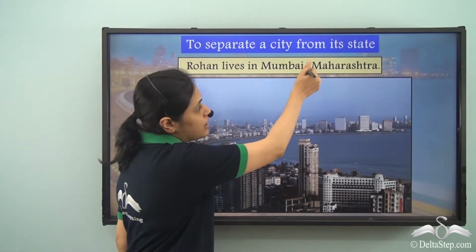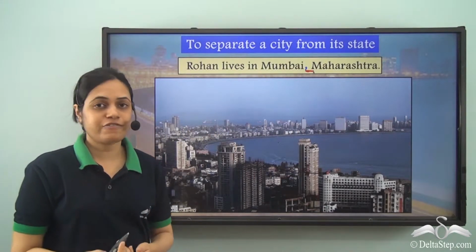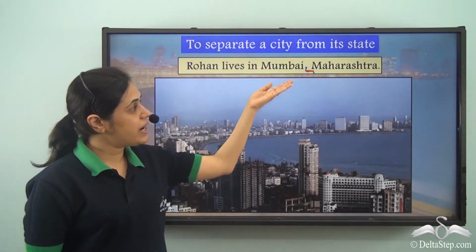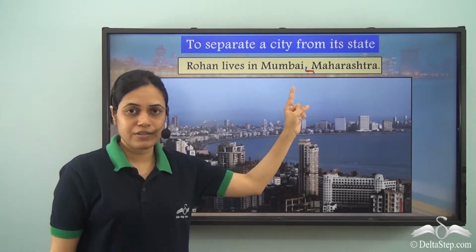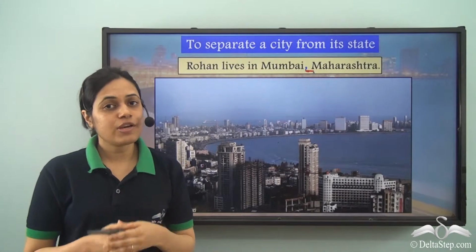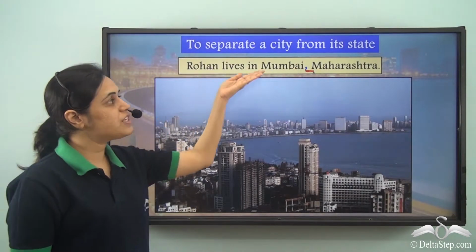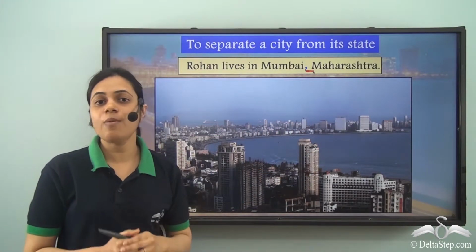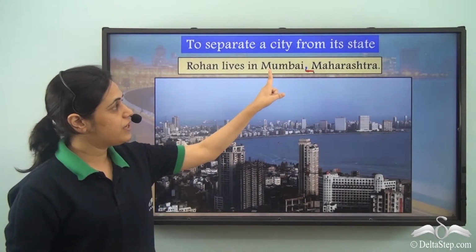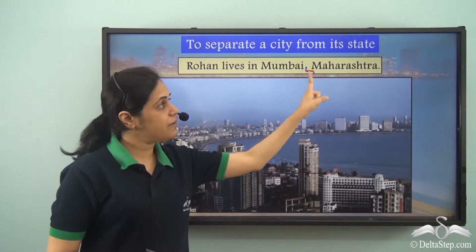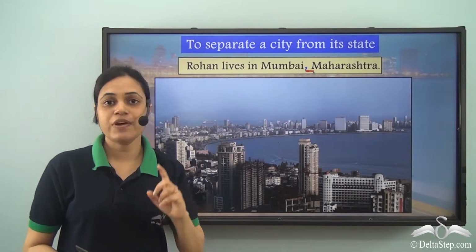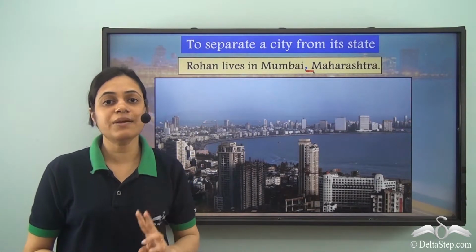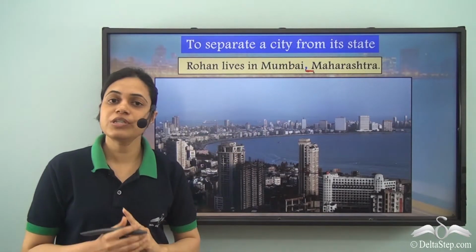So as you can see, there is a space after the comma and there is no space before a comma. Also, if Mumbai and Maharashtra are not one after the other, then there is no need of a comma. So if the sentence was like, Rohan lives in Mumbai, which is in Maharashtra, then we don't need to give any comma after Mumbai, because we give a comma when these two names of places are one after the other. So when names of two places are one after the other, to make the distinction that these are the names of two different places, I need to put a comma.